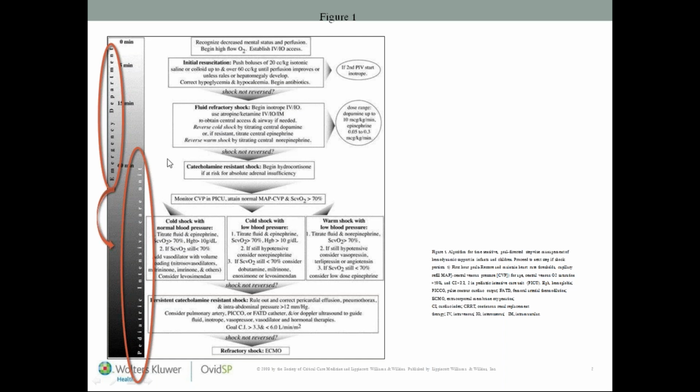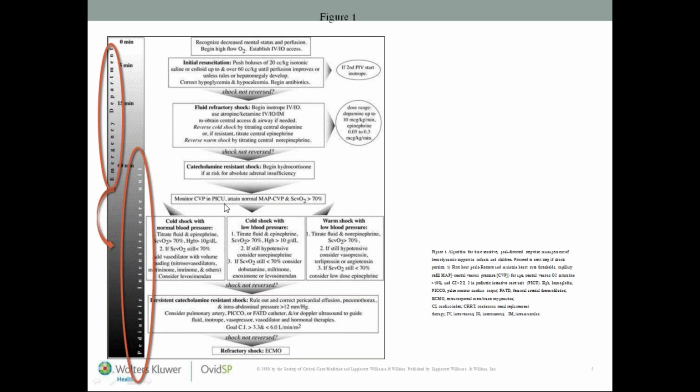Reverse warm shock by titrating central norepinephrine. If not reversed by 1 hour, we have to take it as catecholamine resistant shock, and we have to begin hydrocortisone along with it. We have to think of absolute adrenal insufficiency. Okay, absolute adrenal insufficiency. And we have to start monitoring central venous pressure in PICU. Here we have to shift. This is all within the emergency department. Once it is catecholamine resistant shock, we have to shift to pediatric intensive care unit.